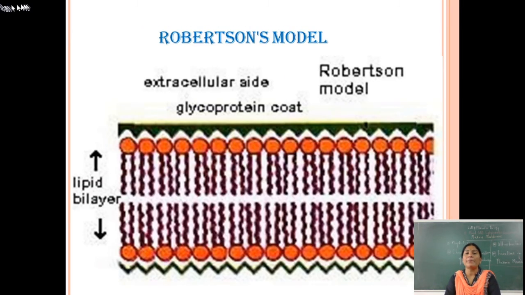When Robertson studied it under the electron microscope, there was no space for pores, and the glycoprotein coat is continuous. It looks like a railway track, a single unit membrane, and that's why Robertson called his model the unit membrane model.